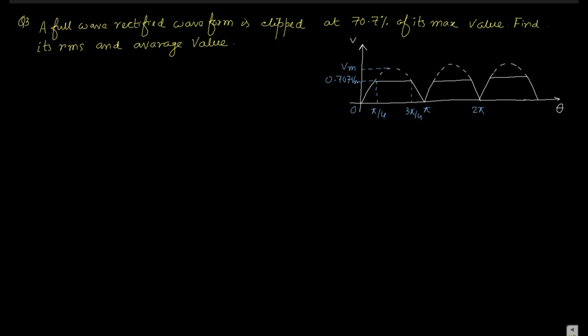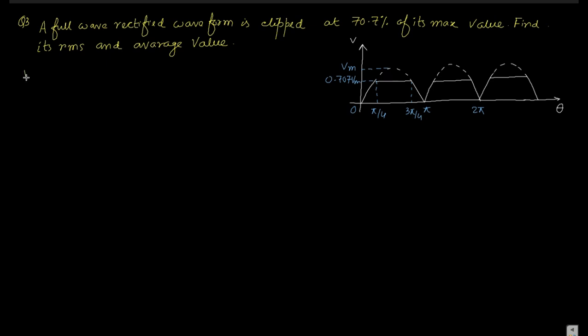But here the waveform is repeating 0 to pi, pi to 2 pi, 2 pi to 3 pi. The nature of the waveform is the same. So the range of the integration should be 0 to pi. If we get the 0 to pi value, then we can get the total RMS and average value of the waveform. So now split this into different parts.